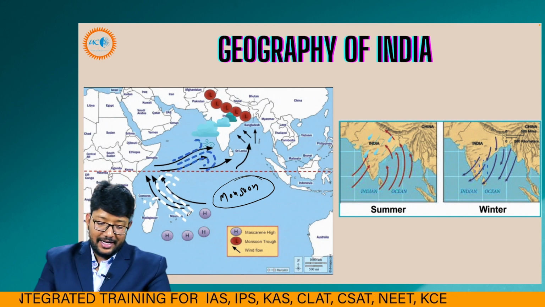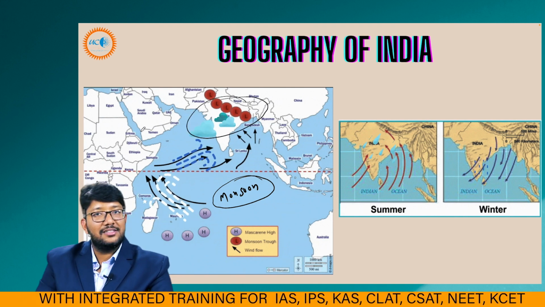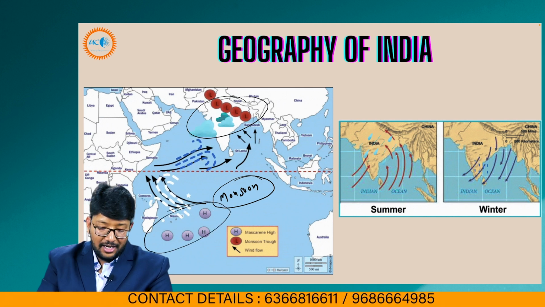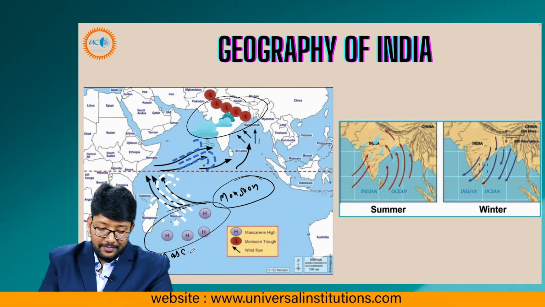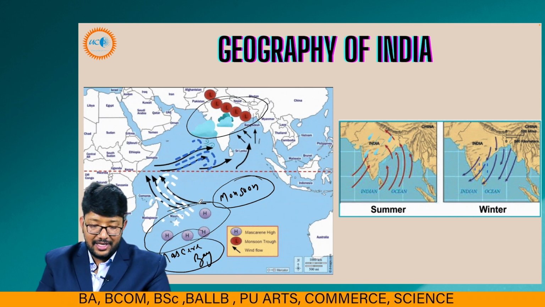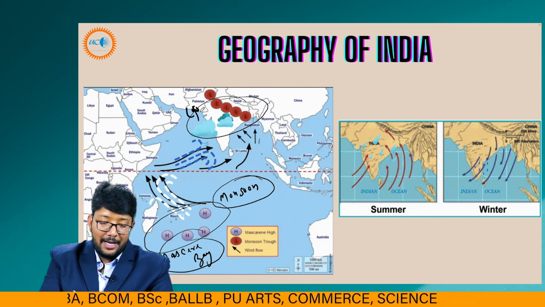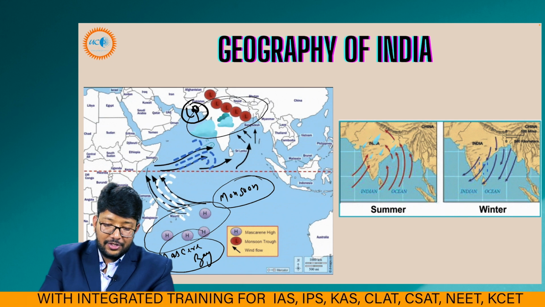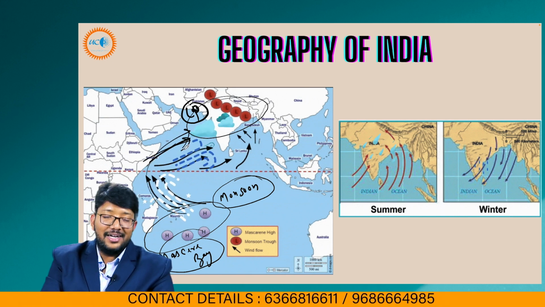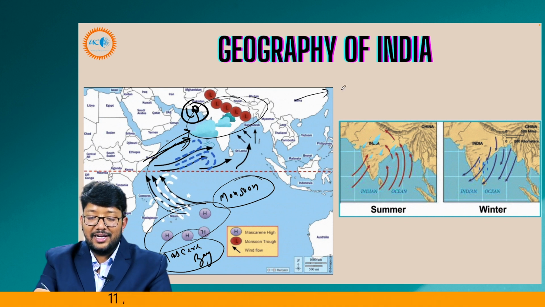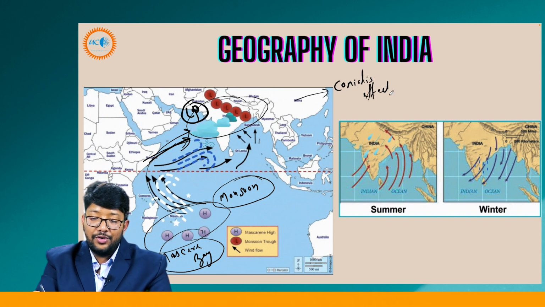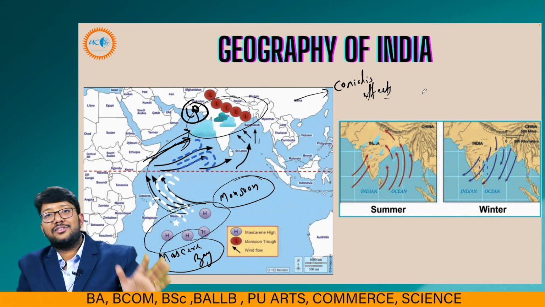Basically, low pressure is there in India in summers, the ITCZ is there, and from the Mascarene High, high pressure is there, and in India low pressure, LP. So winds are blowing from high pressure to low pressure. Now you'll ask me why this particular wind is getting diverted to the right side. That is our Coriolis force. All these small details you have to know. Your basics should be crystal clear.